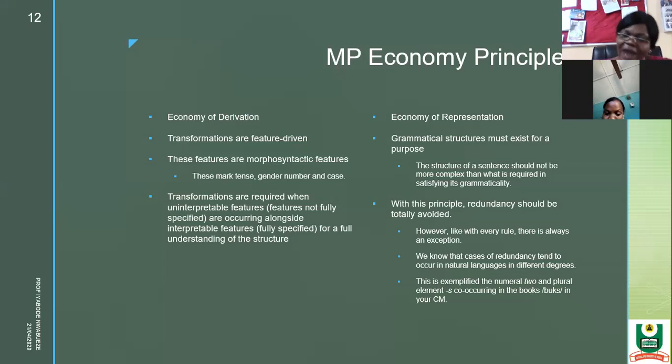So when you want to have a transformation of a noun that indicates that it is more than one, it has to go along with number. If it doesn't have number, its feature as a plural cannot be interpreted. The same way too, when you talk about an objective case or a nominative case, you must have the case positioning for it to be able to do that.